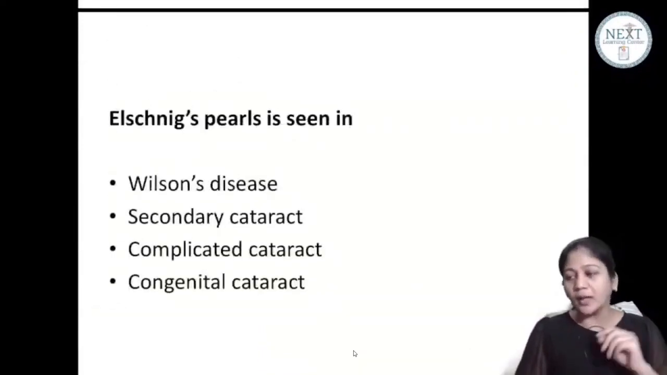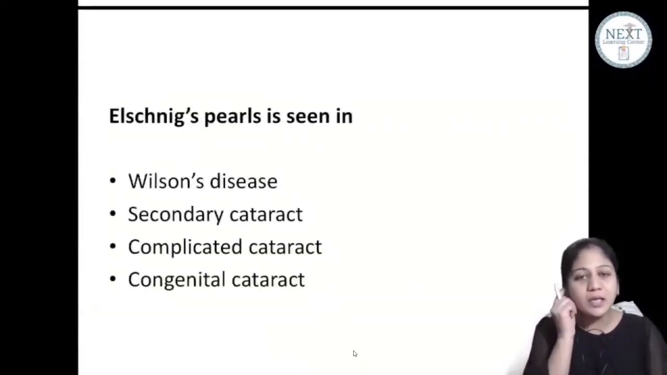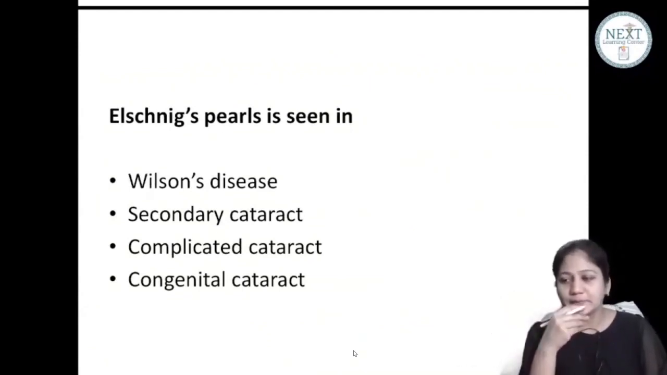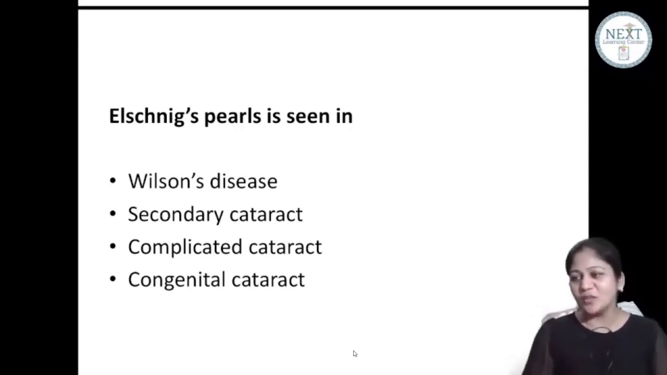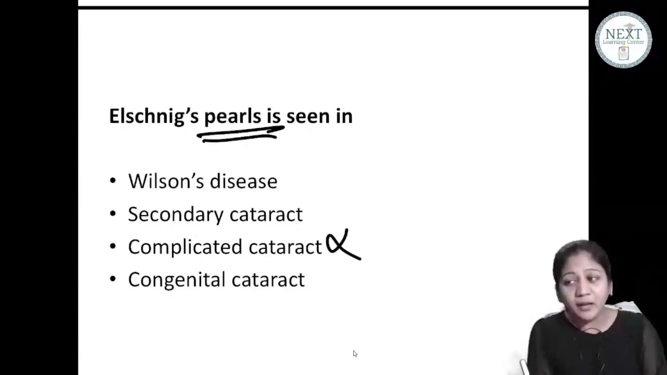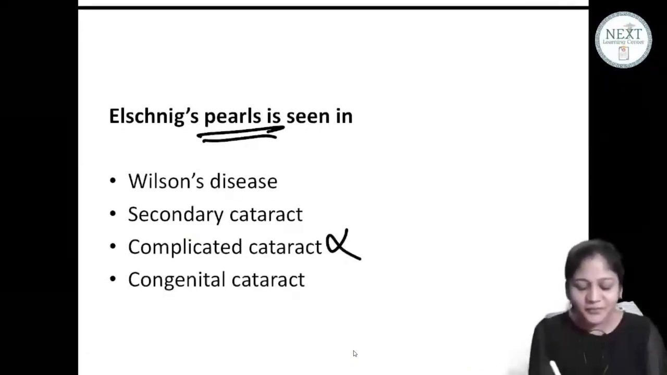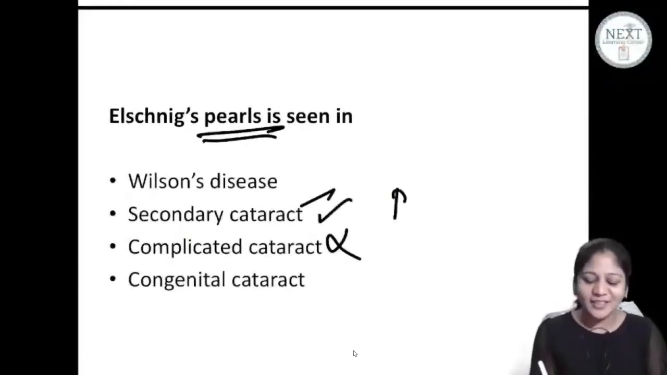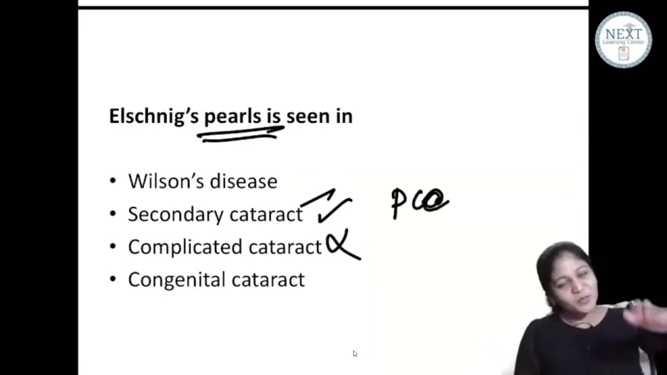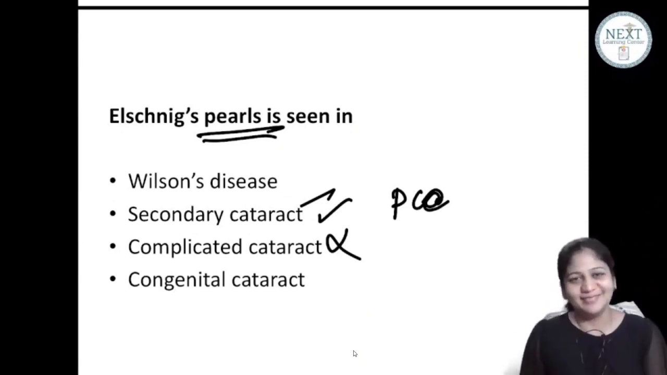A very important one. So Elschnig pearl is seen in what? Elschnig pearl is a type of what? जो एक जना बोल देते हैं वही सब बोल देते हैं ना. Absolutely wrong. What was complicated cataract? Elschnig pearl, pearl and ring. Secondary cataract, after cataract, है ना? Complicated cataract was polychromatic lustre.